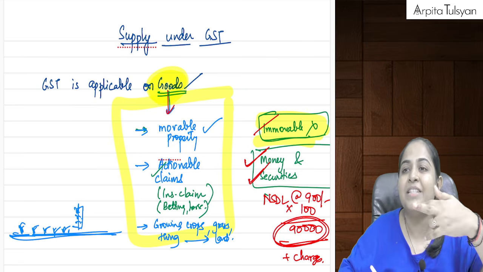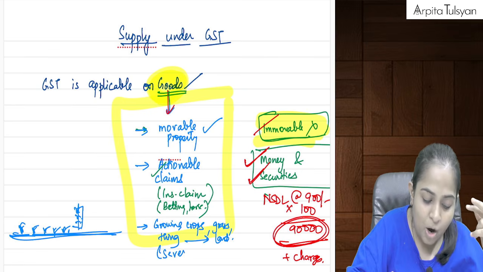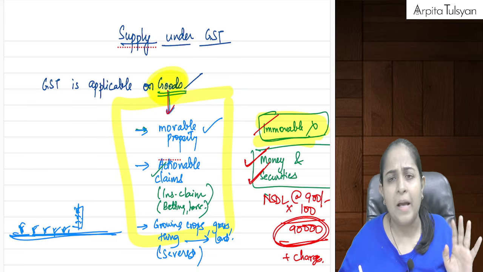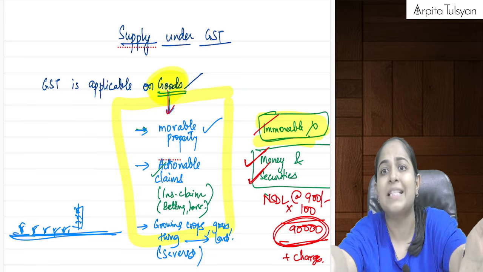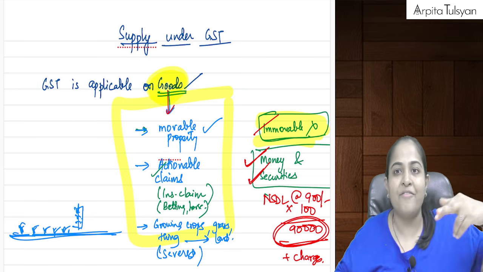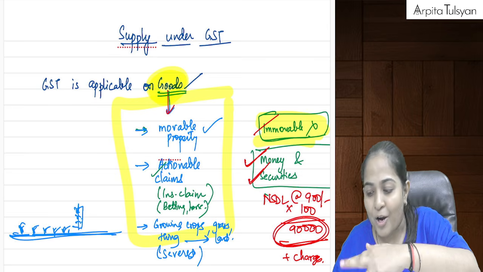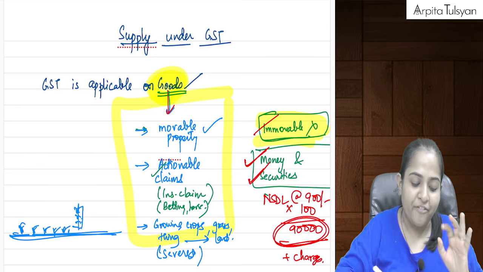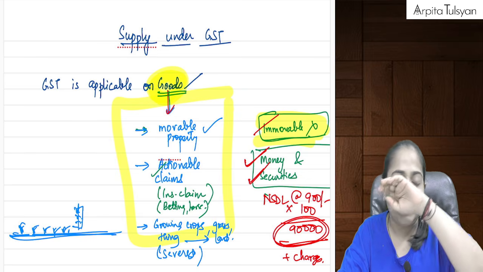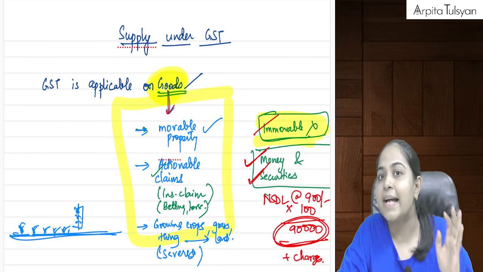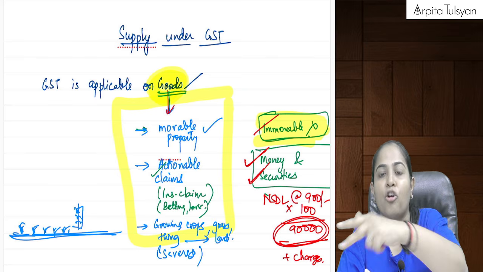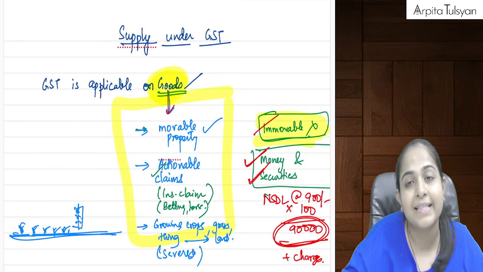Severed means going to be cut before supply, meaning you are going to supply these crops or this grass. Obviously you will have to cut it. So if it is going to be severed, then in that case it will be considered as goods. Cut crops or cut grass will be considered as goods.